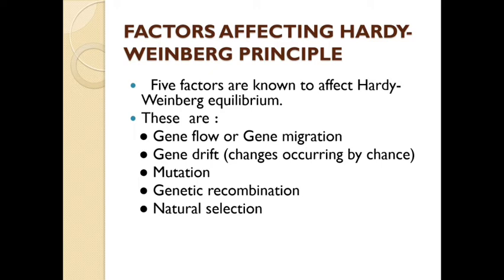So, number 1 factor is gene flow or gene migration. Number 2 is genetic drift. Number 3 is mutation. Number 4 is genetic recombination, and number 5 is natural selection. Okay, so my dear student, now let us learn one by one.